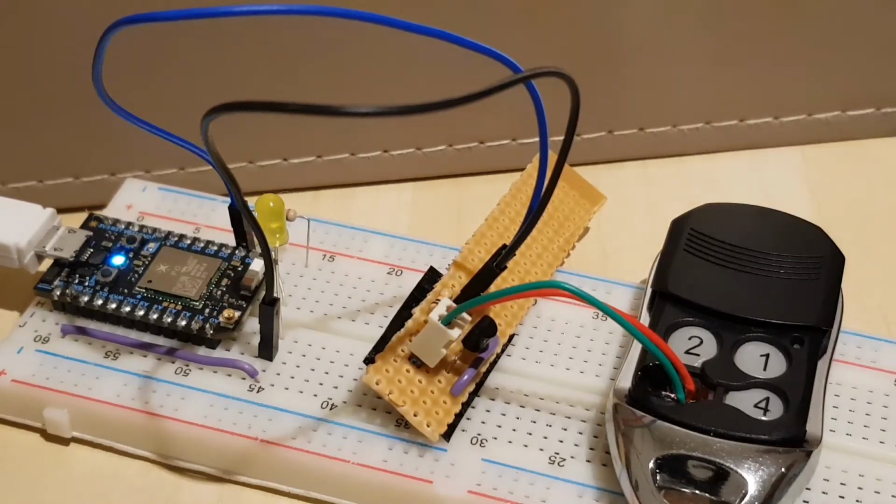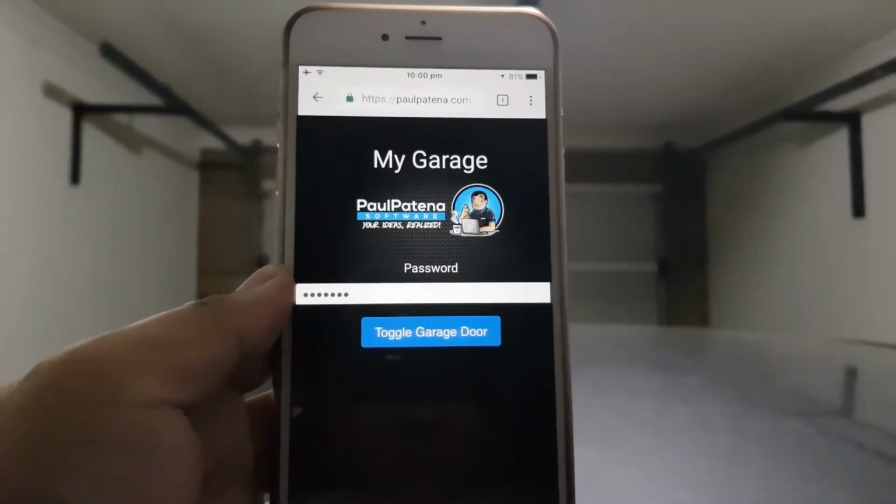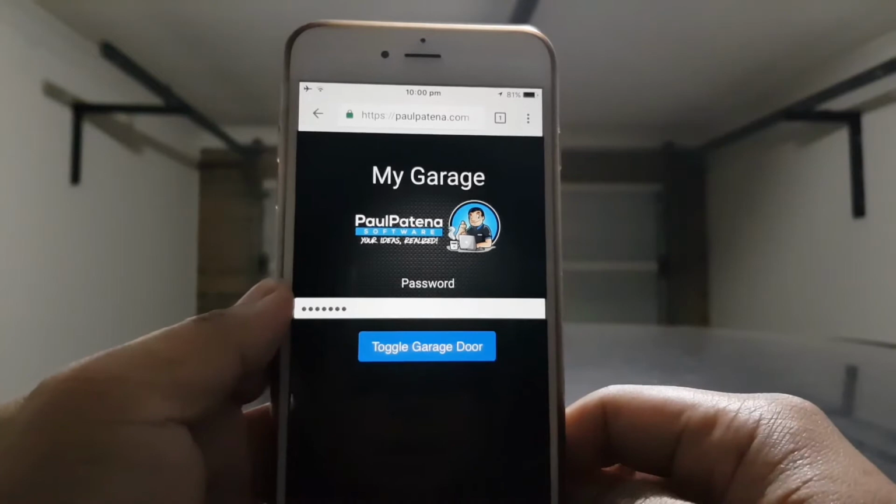It costs me around $6 so that I don't need to reinvent the wheel and hack the circuits of my motor. So I'm gonna pause this video, go to the garage. Hello, I'm back. So we're now at the garage.